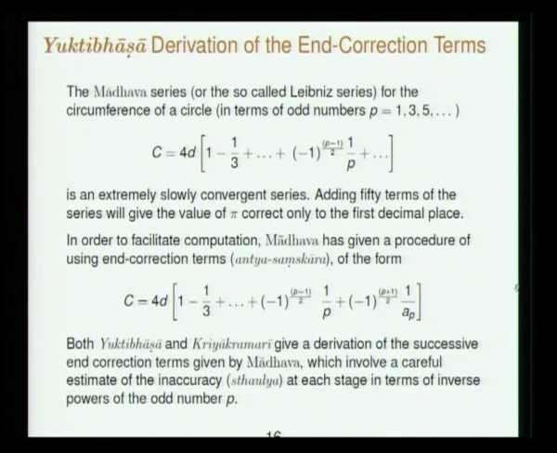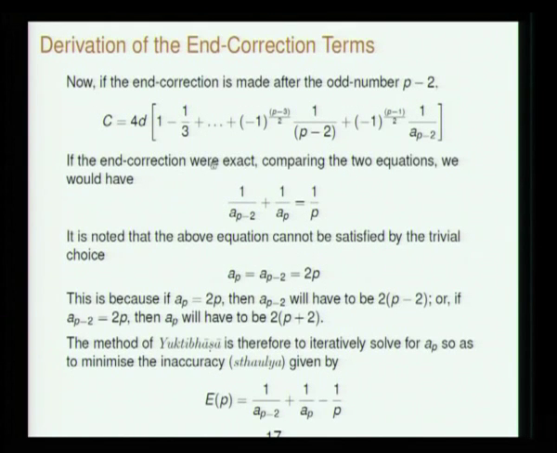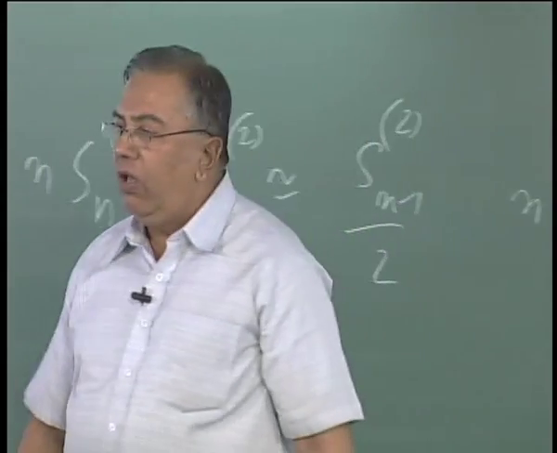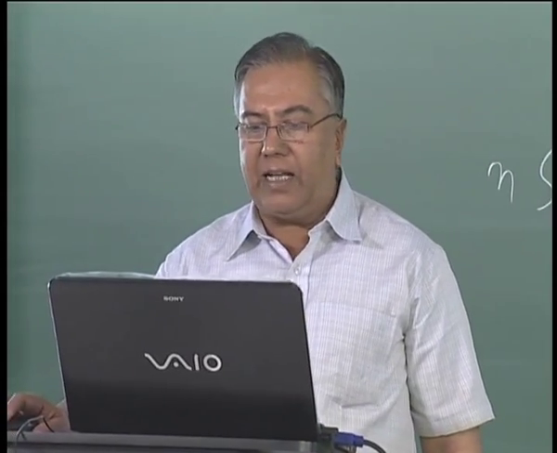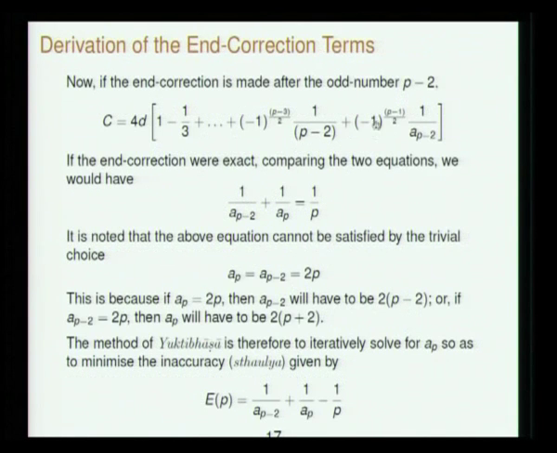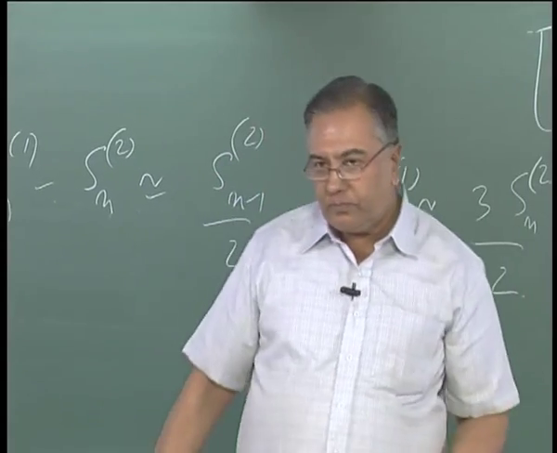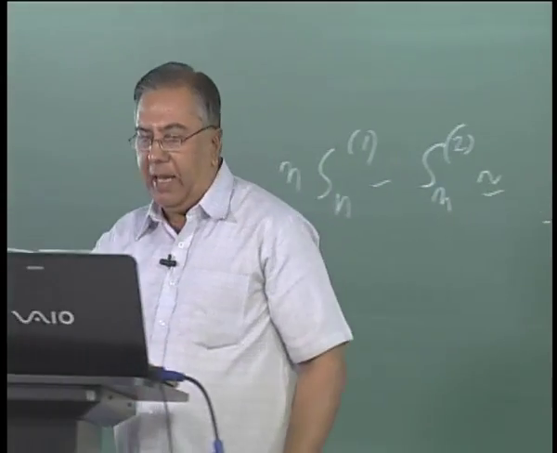So for the derivation, all that you have to say is, let us assume that 1 by AP gives the exact value. Let the end correction be such that, then suppose I terminate the series at P minus 2, then 1 by A(P minus 2) should also give me the exact value. So you have to equate the exact values with 1 by AP here and with 1 by A(P minus 2), and immediately you get an equation like this. So this equation is at the heart of the estimation of AP. We use this to estimate AP.